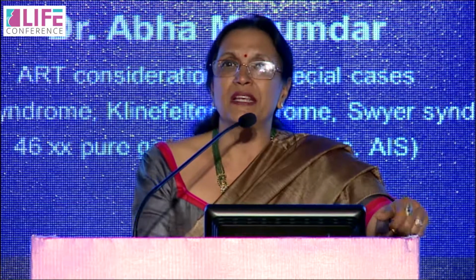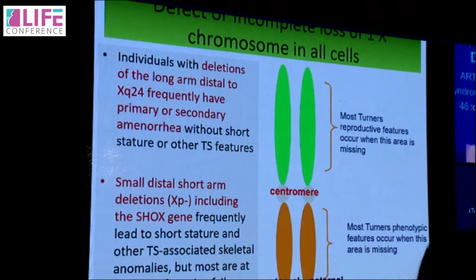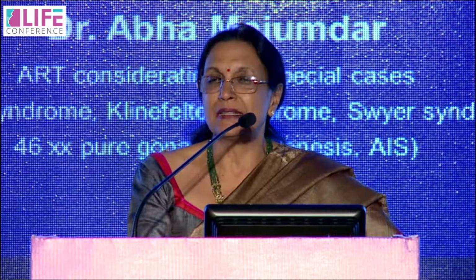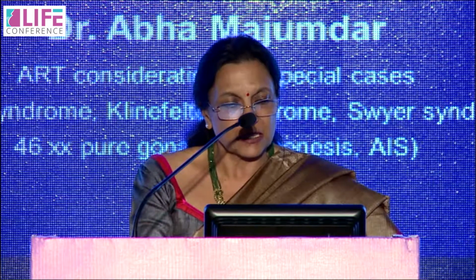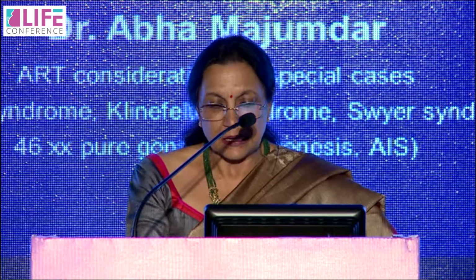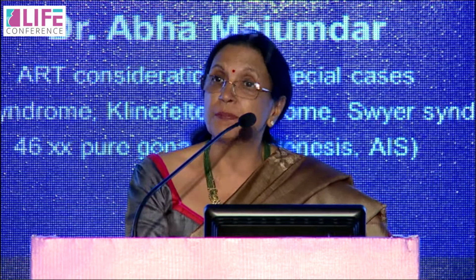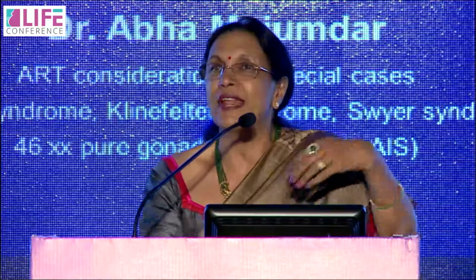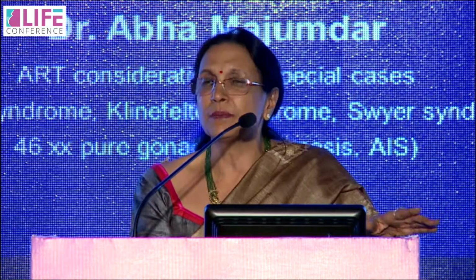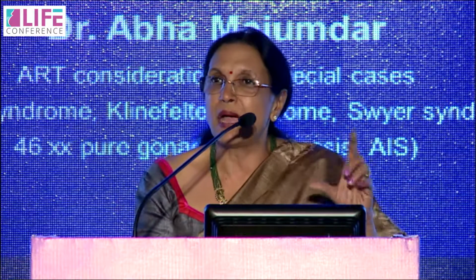Now, if you look at this picture, it's a very nice and understandable picture. This is a chromosome, one X chromosome. It has a long arm and a short arm. If you have a partial reduction of the short distal arm, then this Turner's will have all the phenotypic features of Turner's. Whereas if the long arm is absent, it will have all the reproductive features. If both are absent, it will have both features. So this is what happens in the third subgroup, where I said all cells are Turner's, but one arm is missing or a part is missing.